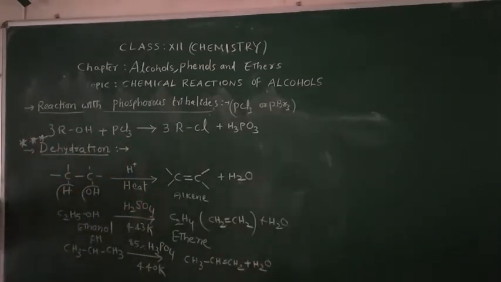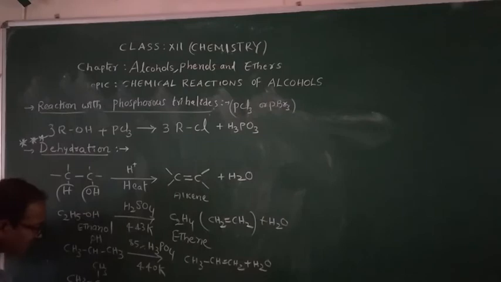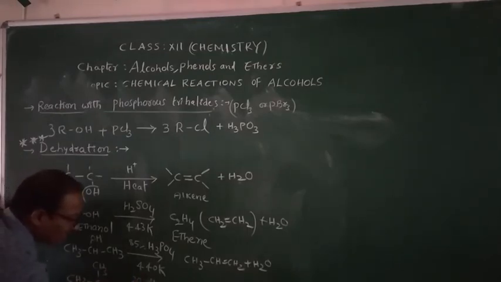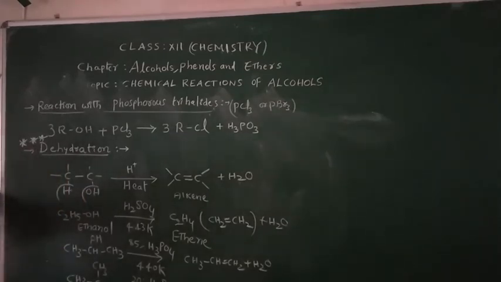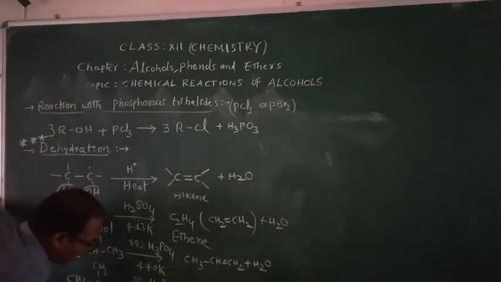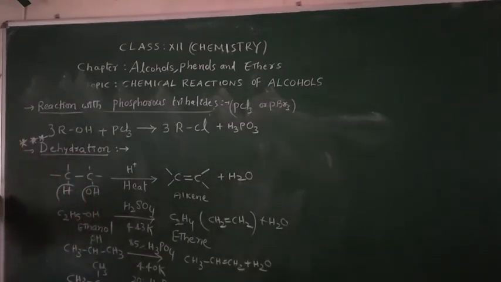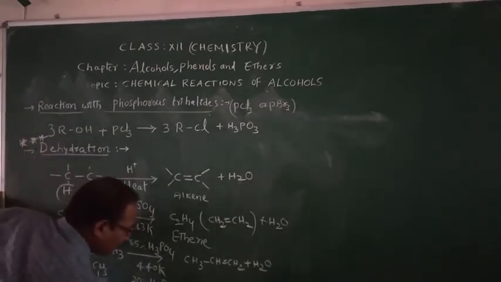Now one more, if you take a tertiary alcohol. This is a tertiary alcohol. In case of tertiary alcohols, even 20% orthophosphoric acid is enough at a very low temperature, that is 358 Kelvin, around 360 Kelvin. Here also the same thing.